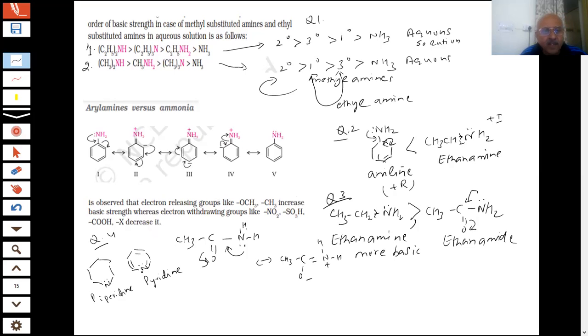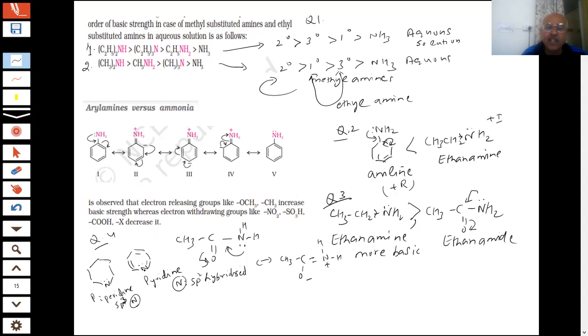You can see that this nitrogen here has a double bond. Nitrogen here is sp2 hybridized. And in this one, these are hydrogens. This nitrogen is sp3 hybridized, students. What is the result of this? This nitrogen is sp3 hybridized, this one is sp2 hybridized.